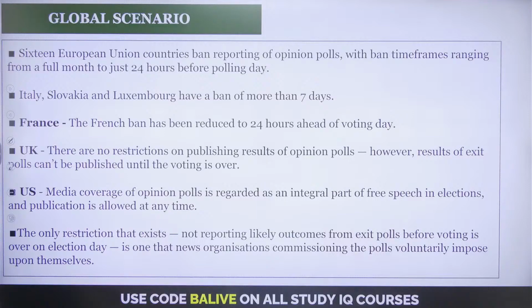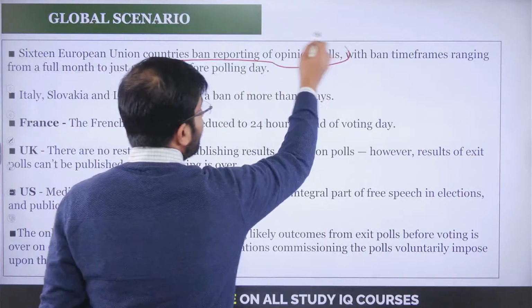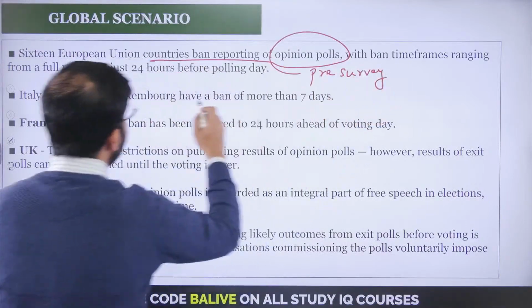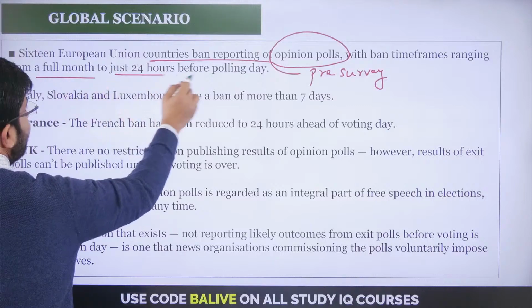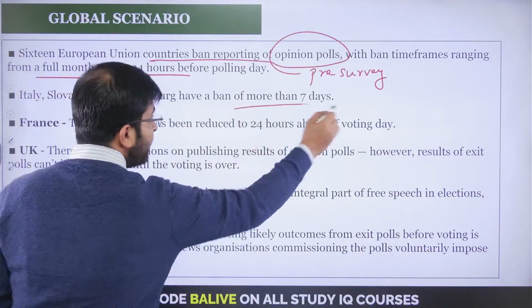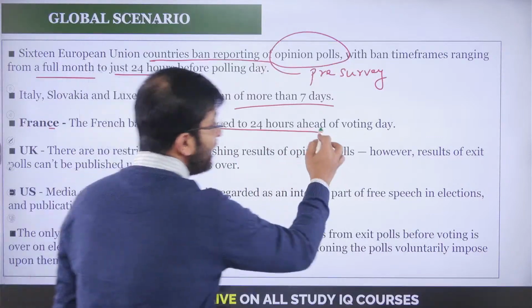Okay, so what you find is in the European Union, you have reporting of the opinion polls, which is the pre-survey, right? With ban time frames that go from a full month to 24 hours. So there is no uniformity insofar as the other countries are concerned. Some countries ban it for more than 7 days. France, it has been reduced to 24 hours ahead of voting day.